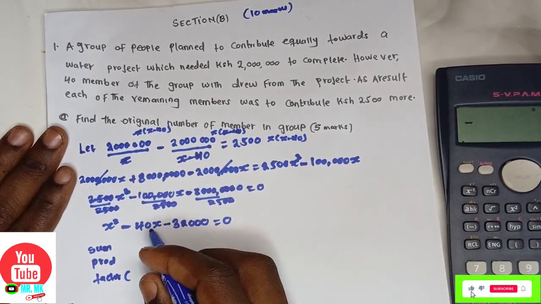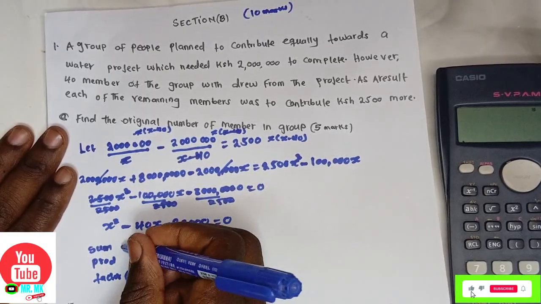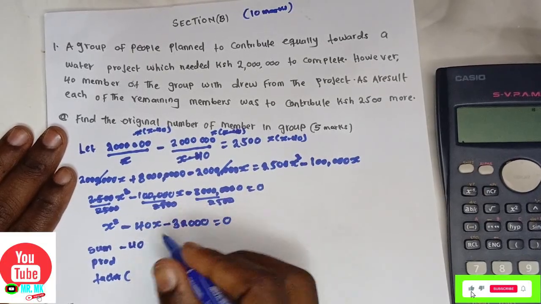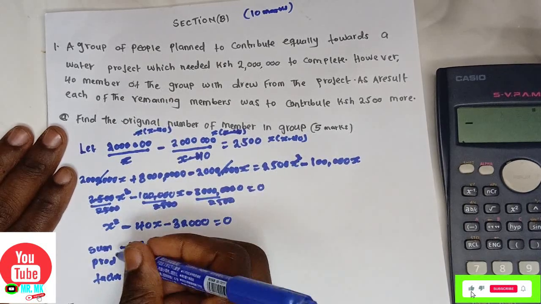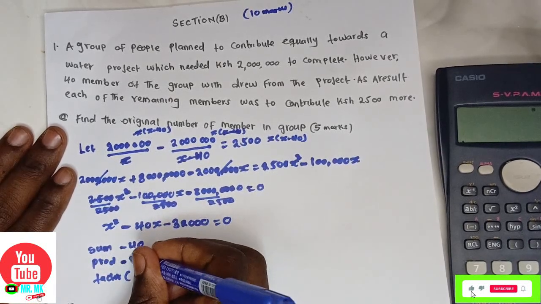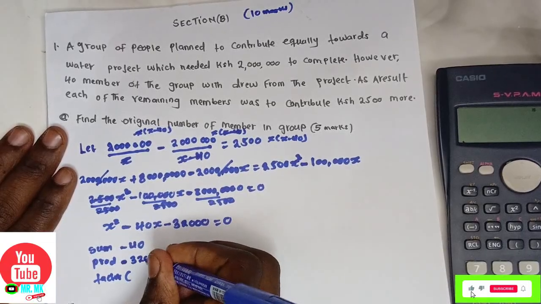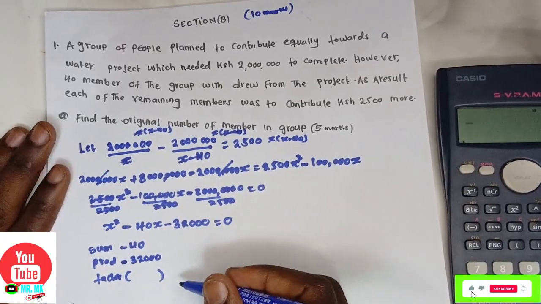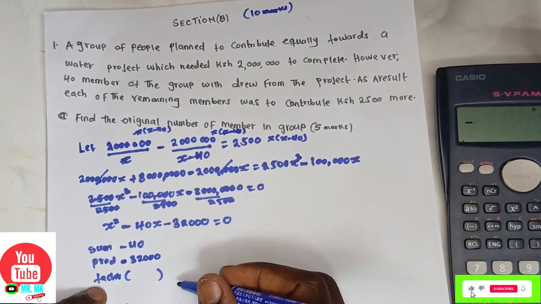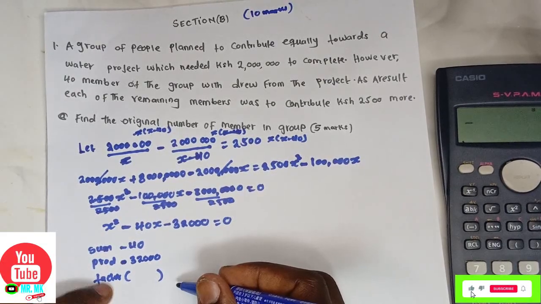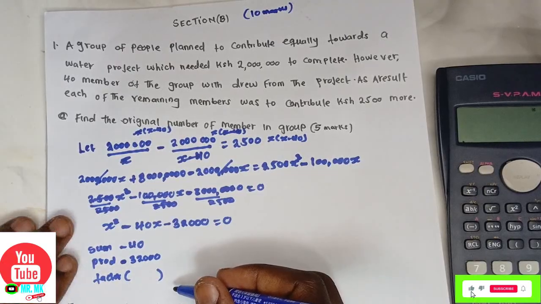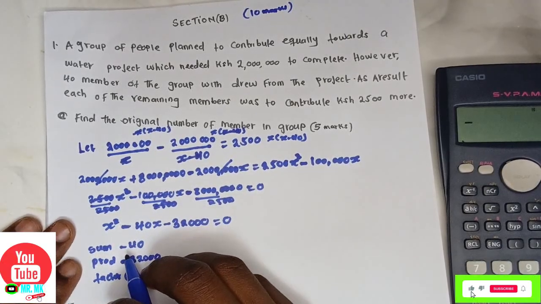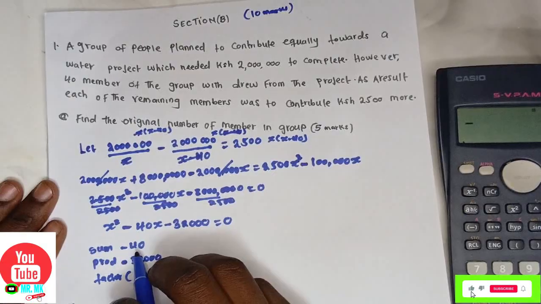The sum is the coefficient of x, which is negative 40, and the product will be 1 times negative 32,000, which will be negative 32,000. Now how do you get the factors? Which two numbers, when you multiply, you get negative 32,000, and when you add, you get negative 40.